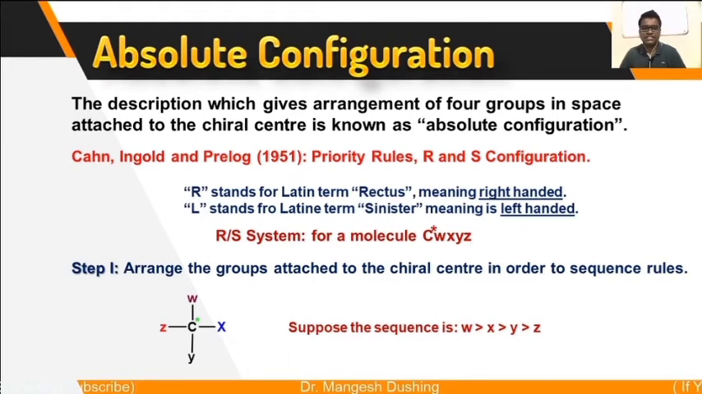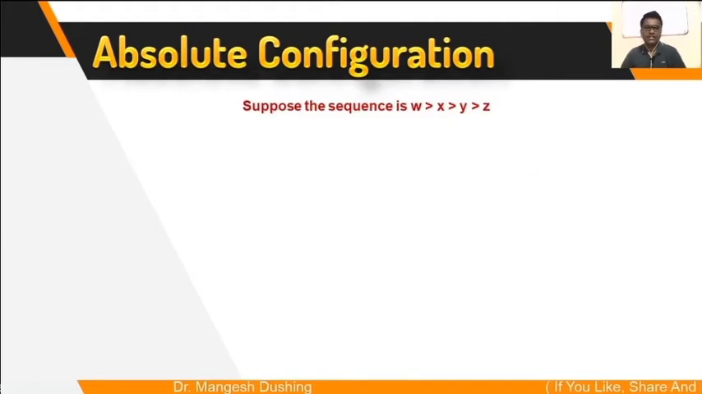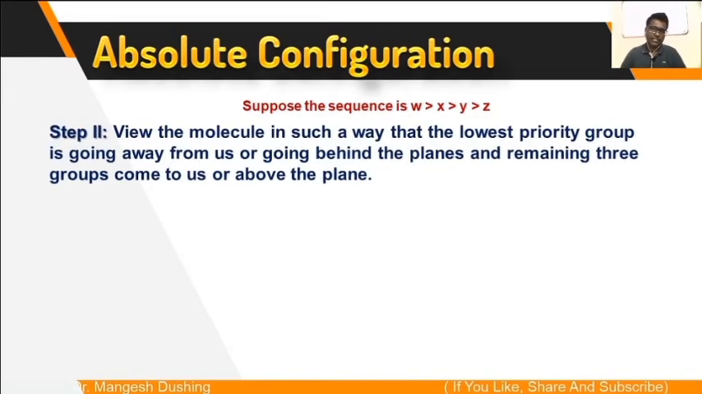Suppose the sequence is W, X, Y and Z. Highest priority to W and least priority to Z. See, this is the sequence. Suppose W is more than X is more than Y is more than Z.